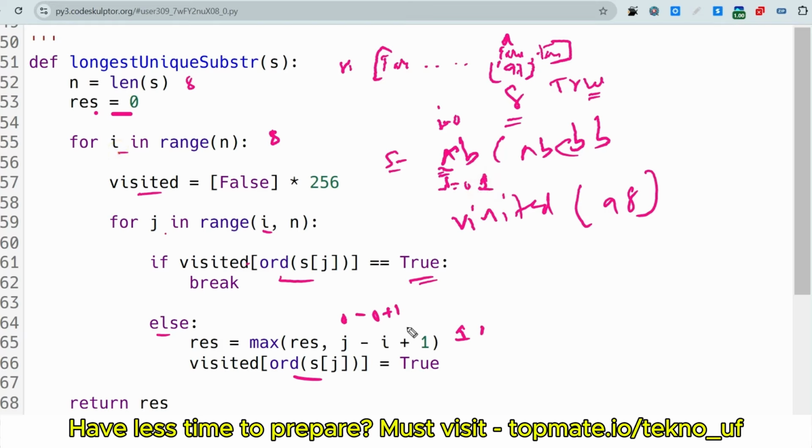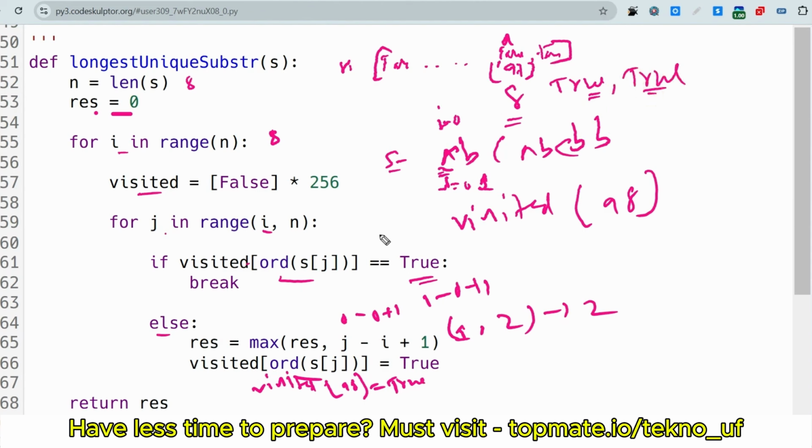So 1 minus 0 plus 1 becomes 2. So 1 and 2 are compared and the max is 2, so it will be stored in result. And we have to update visited 98 equal to true. So for b also we make it true.